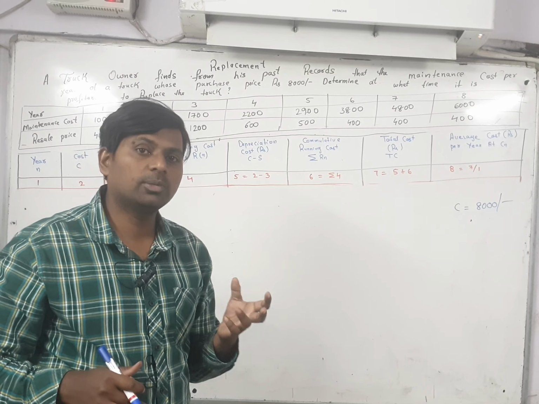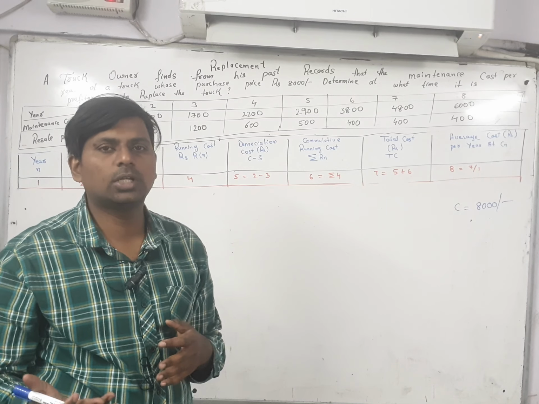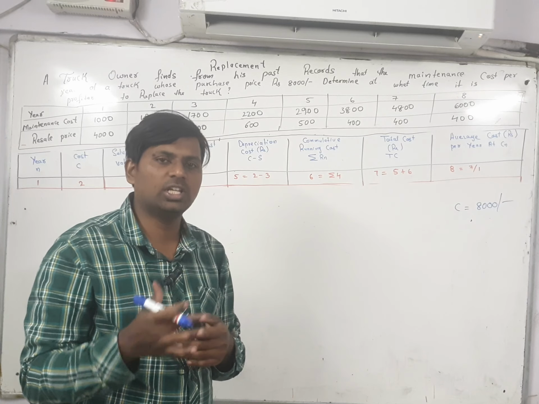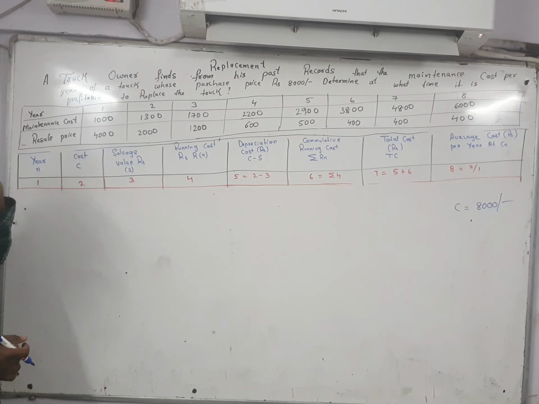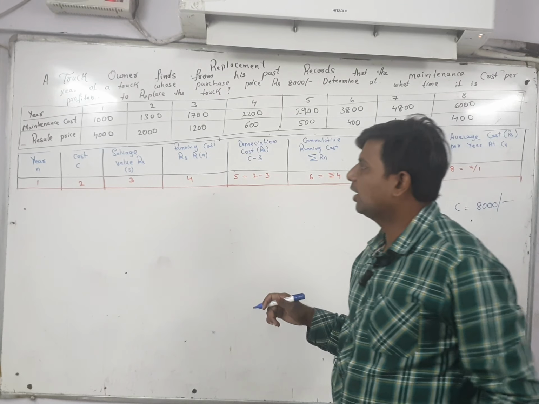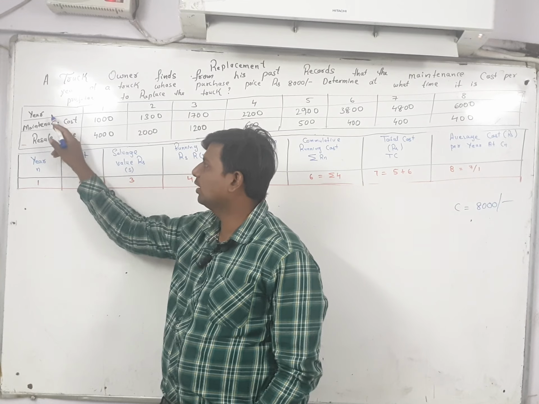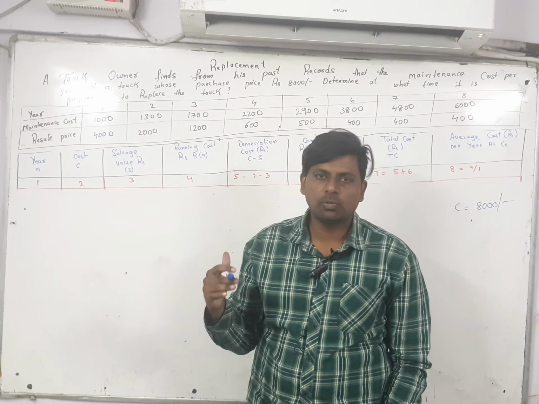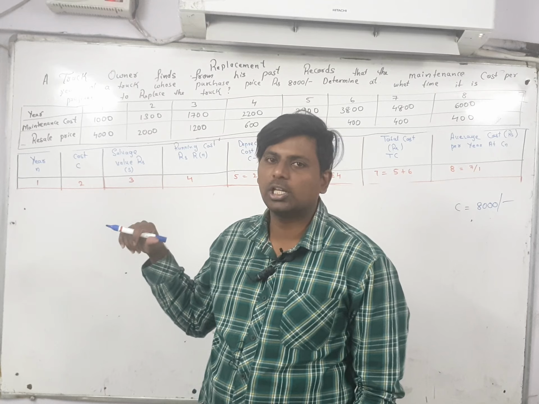But what is the difference between the previous problem and this problem? In the previous problem, salvage value is given at the end of the years, meaning after how many years he used it, he decides to sell it. But here, year is given, maintenance cost is given and resale value is given. In the previous one, resale value was given for the end of all years, but in this problem, resale value is given for each particular year.